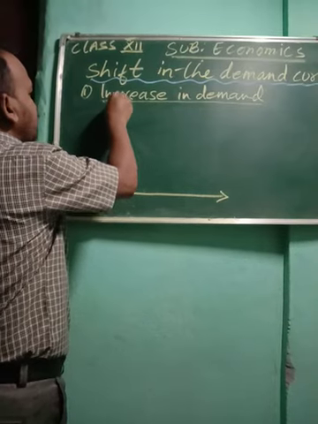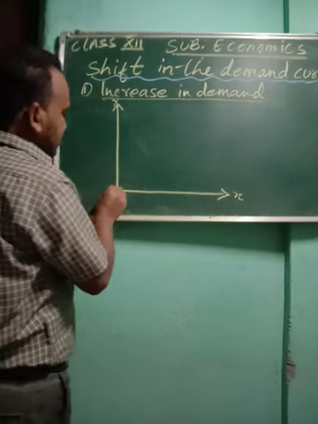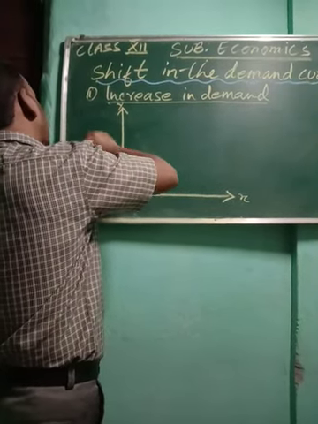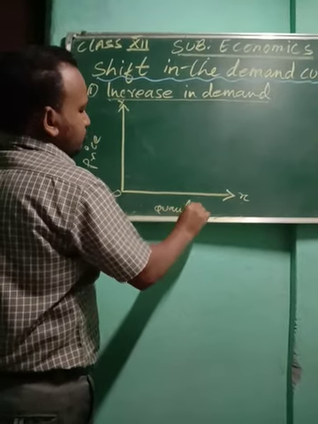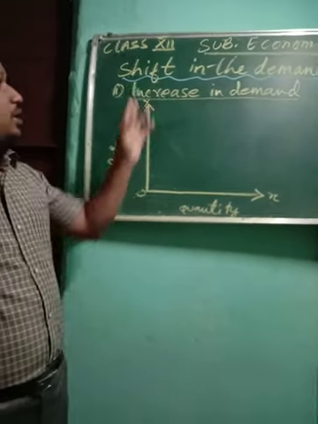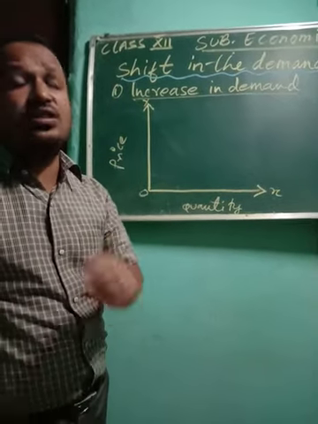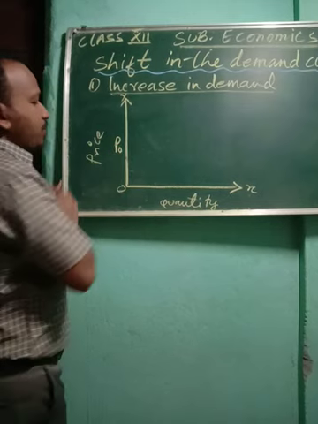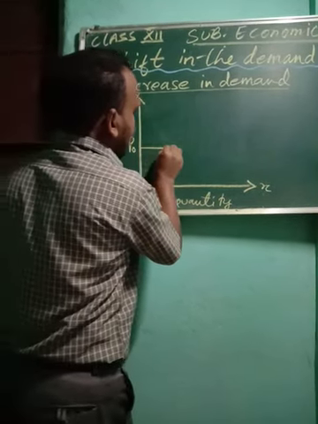So in increase in demand, here also y-axis, x-axis, 0, price, same how you have done the other diagram, quantity. Now I have already said to you that under the shift, price will remain fixed. It will remain constant. There will be no change in the price. So here we are assuming a single price.